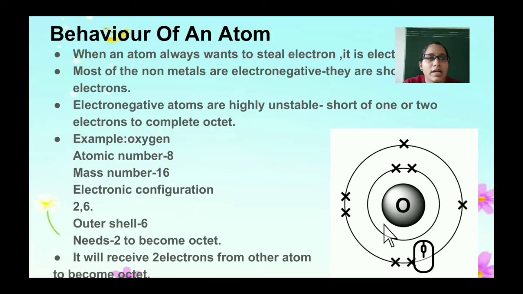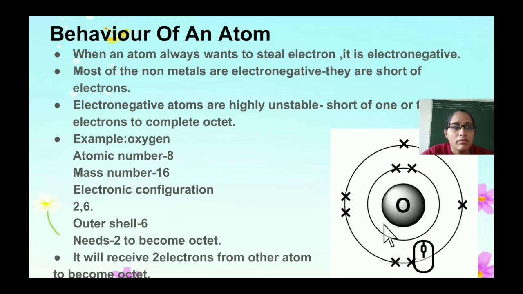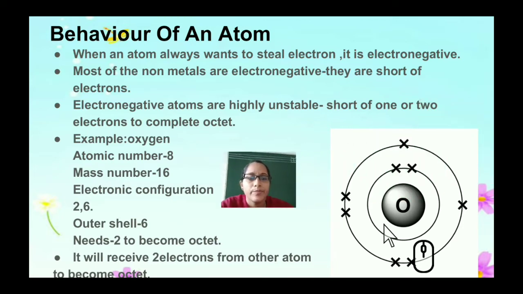So let's understand the behavior of an atom. When an atom always wants to steal electrons, it is electronegative.